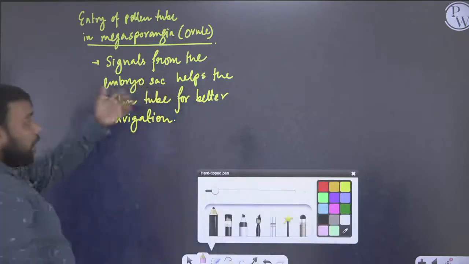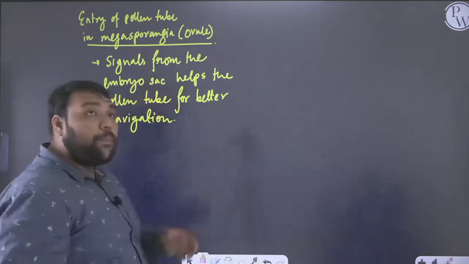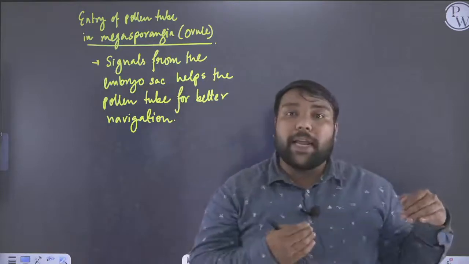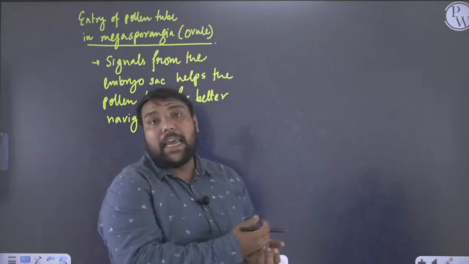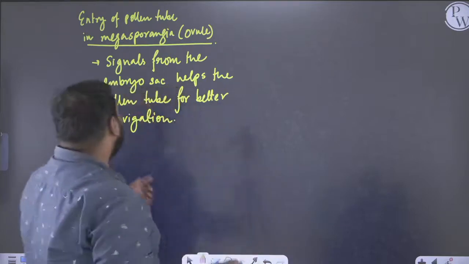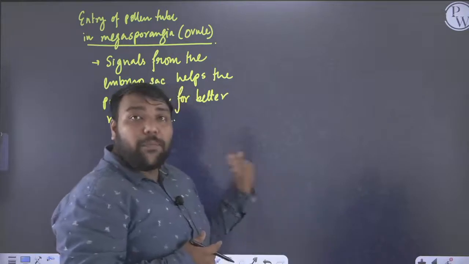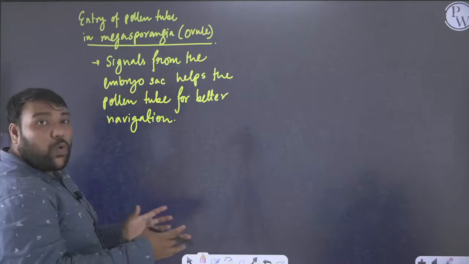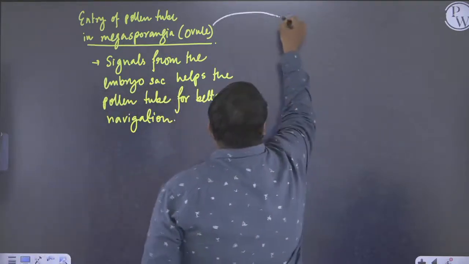Once it is trying to approach the egg, the pollen tube first has to go through the ovule, and after going through the ovule it can finally meet the embryo sac. So if we talk about the approach of the pollen tube towards the embryo sac, it has to go via the ovule.